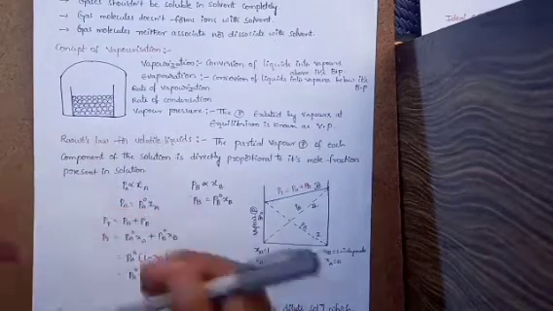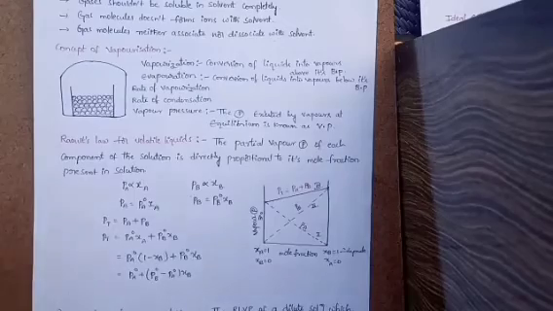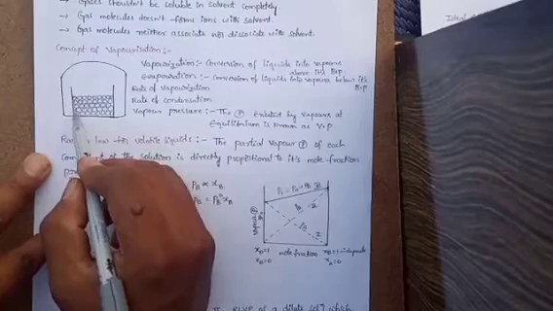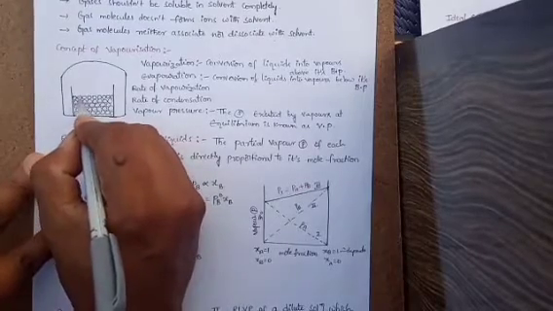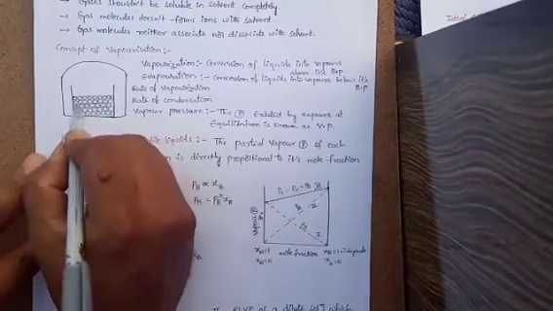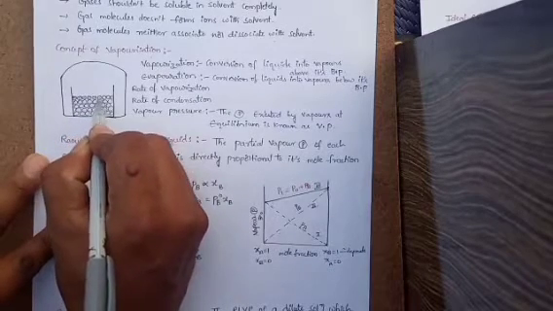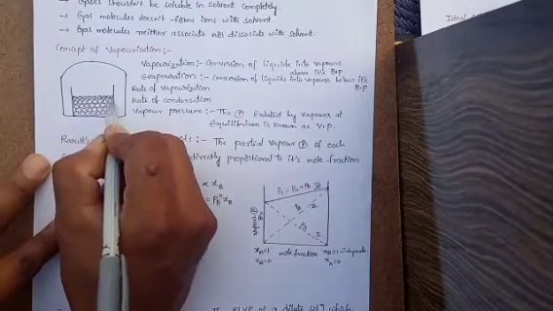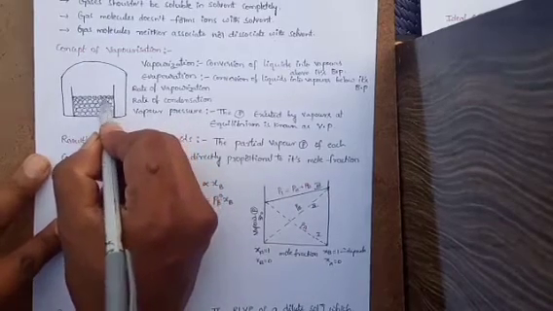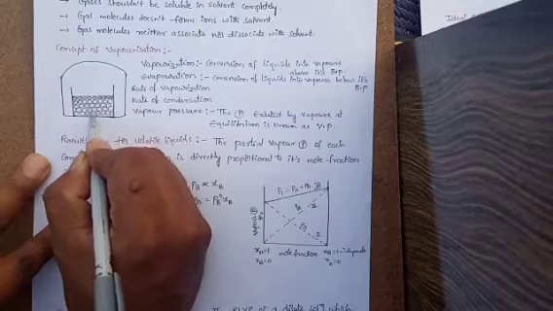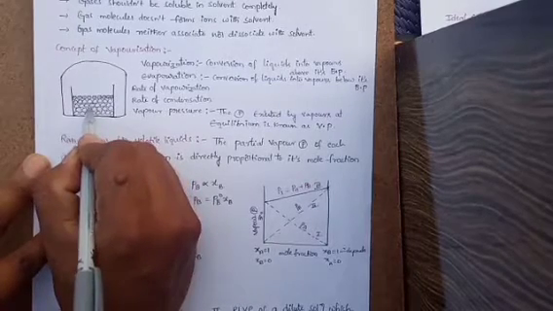For example, here you can take one container. In this container, you can take one liquid, and the liquid molecules present at the surface of the liquid have more kinetic energy than the molecules present in the bulk. For example, here a red mark is there.